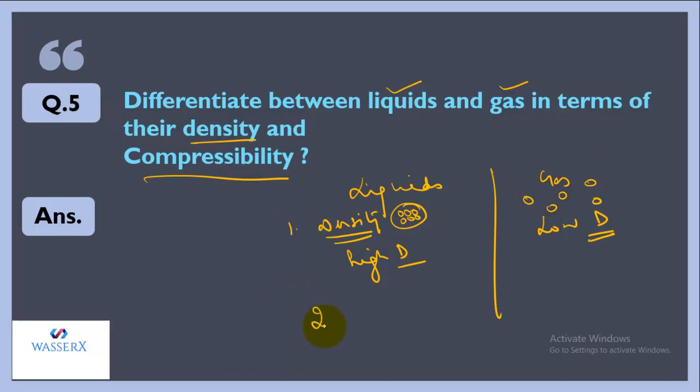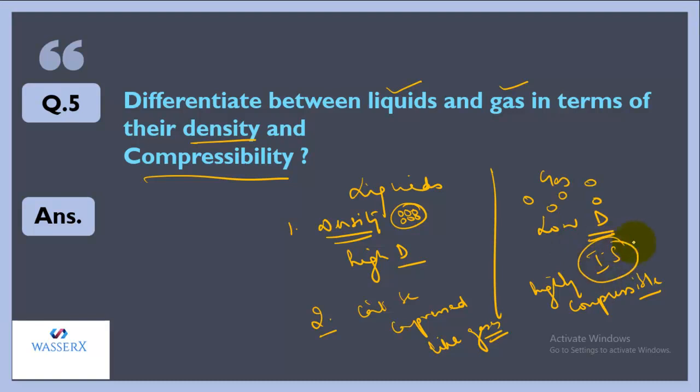Now, second is compressibility. Liquids cannot be that much compressed. They can't be compressed like gases. But gases are highly compressible. The reason being that in gases, intermolecular spaces are quite high and intermolecular force is almost nil.